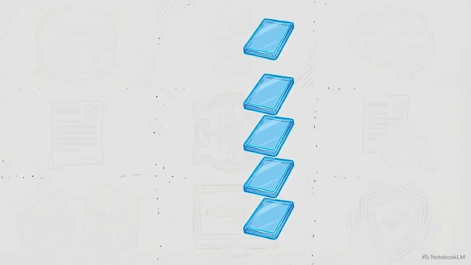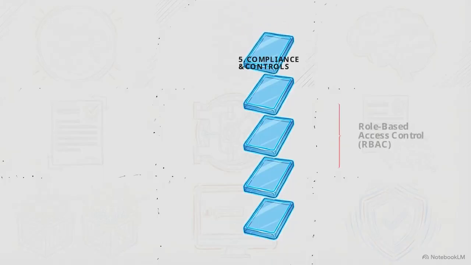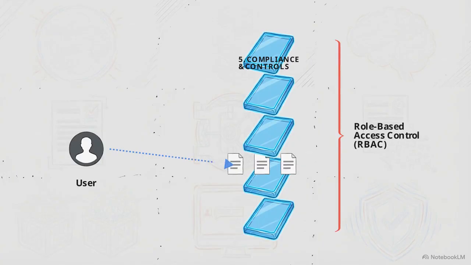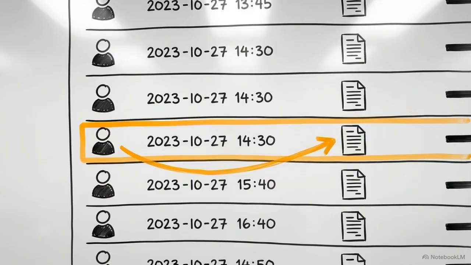This requires Layer 5, the compliance wrapper. It utilizes role-based access control to ensure the AI cannot retrieve files an employee is not cleared to see. You must also maintain audit logs. The system must track who asked the question, which sources were retrieved, and when the interaction occurred.